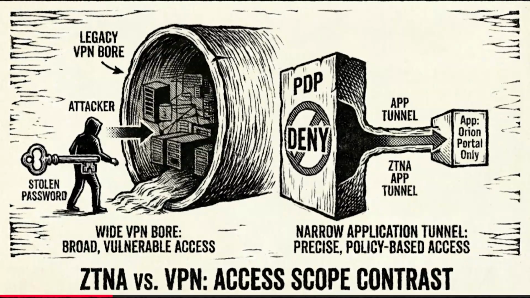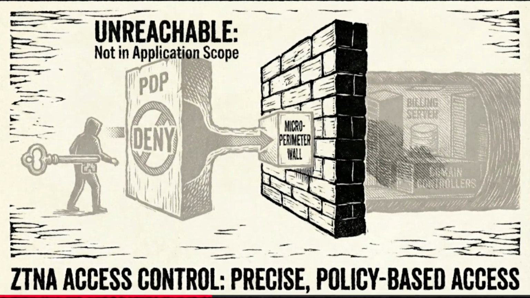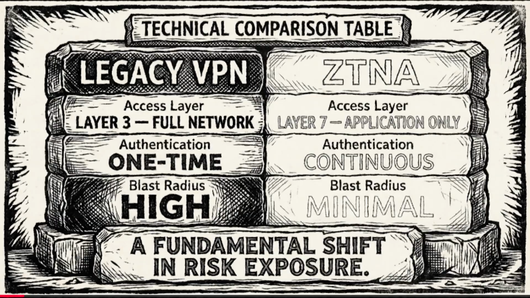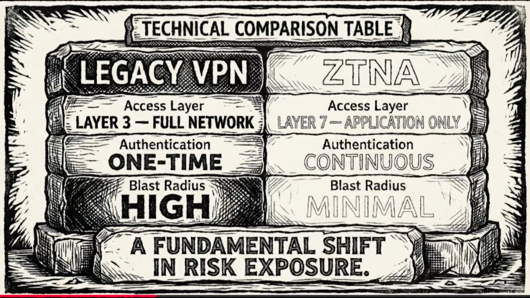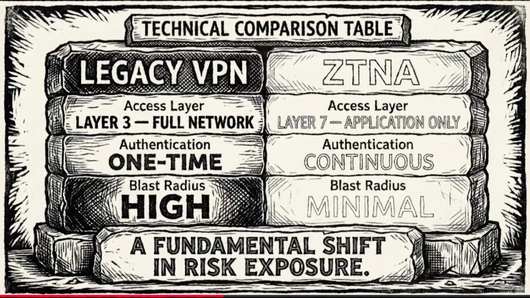First, the policy engine would likely deny the access request because it lacked MFA or originated from an anomalous location. But assuming they bypassed authentication, ZTNA provides Layer 7 application access, not Layer 3 network access. The attacker would have a tunnel to a specific application, not the entire network subnet. They would be unable to see or route to the operational technology network or the billing servers.